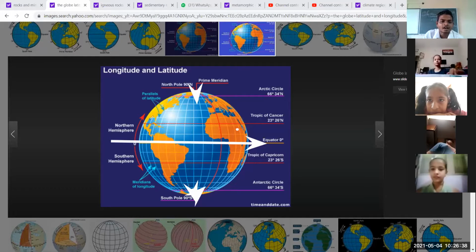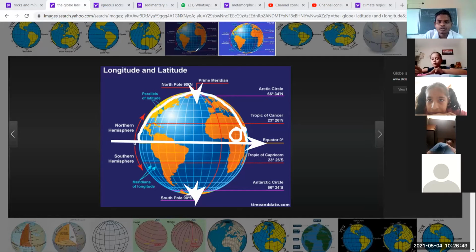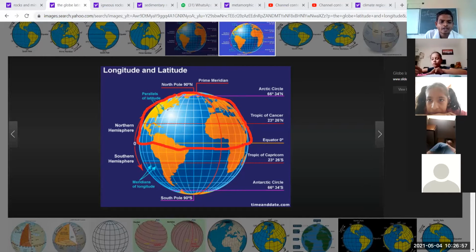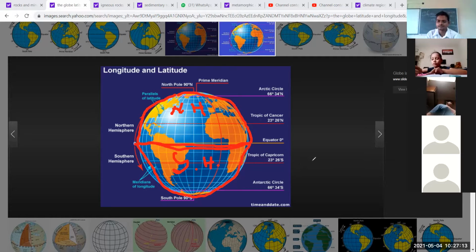And that divides the earth into two parts. So this part, again I am going to clear it now. So this part is known as the northern hemisphere, and this part is known as the southern hemisphere, that you are able to see.